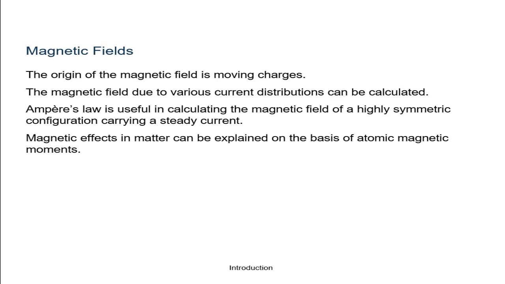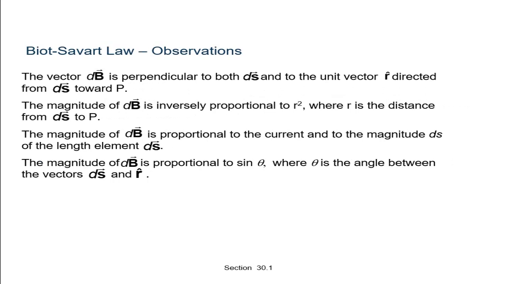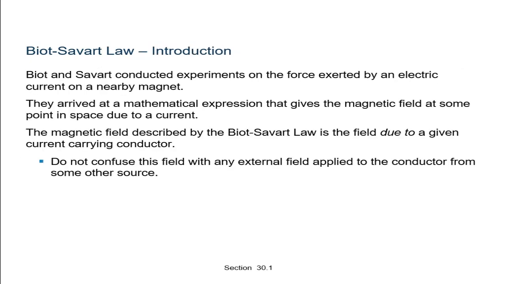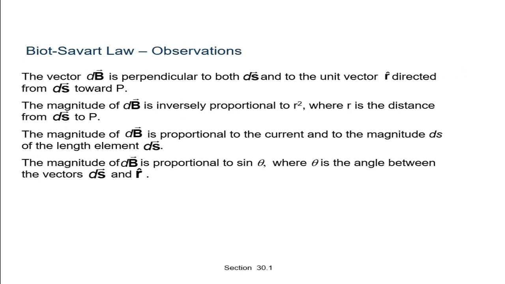So thus, the vector notation is that, see here, the vector dB is perpendicular to both ds and to the unit vector r directed from ds towards P. The magnitude of dB is inversely proportional to r squared, where r is the distance from ds to P. The magnitude of dB is proportional to the current and the magnitude of the element length ds.